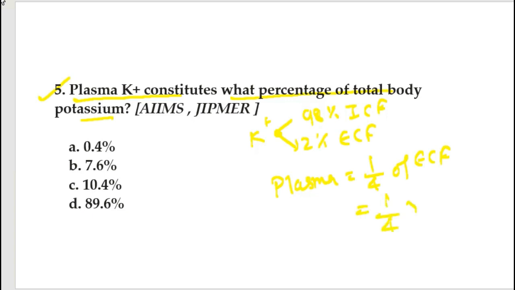So 1/4 into 2% is approximately 0.4 percent. This question came in AIIMS and JIPMER.